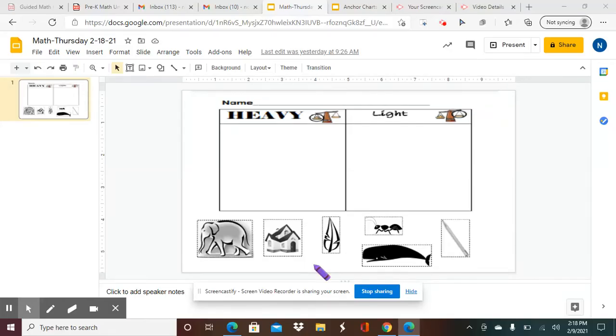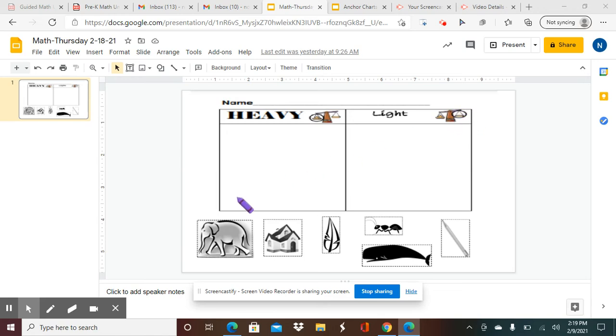Okay, boys and girls, let's talk about your homework today. I told you before, we're going to have some objects that we're going to sort. They're either going to go on the heavy side or the light side. So I'll tell you in Spanish. Heavy side es lo que pesa mucho, lo pesado. Y aquí miramos una balanza, lo que pesa mucho siempre se baja para abajo, por eso está el círculo aquí. Heavy es pesado. Light quiere decir liviano o que no pesa mucho. En a balance, en una balanza, lo que no pesa mucho se sube para arriba porque no pesa. Lo que pesa más se baja para abajo. Y lo que no pesa tanto se sube para arriba. Por eso está esta balanza y el círculo aquí.